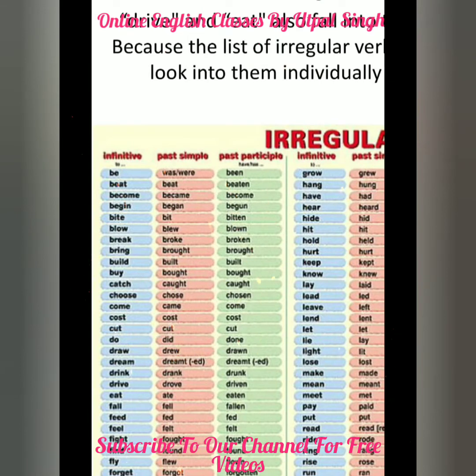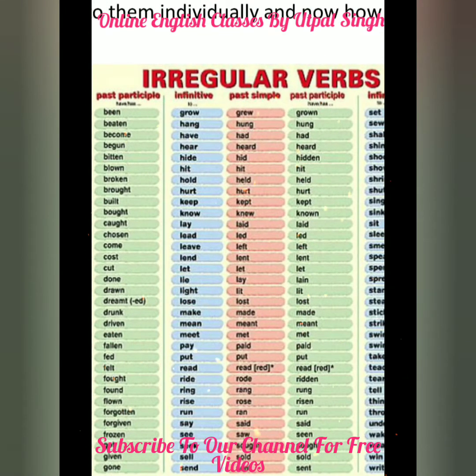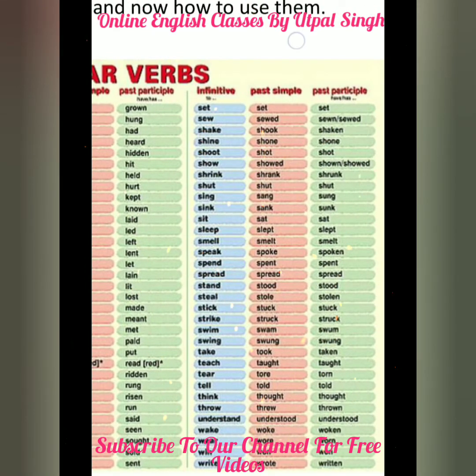Like be: the past simple of be is was, were, and the past participle is been. Beat, beaten; become, became, become; begin, began, begun; bite, bit, bitten; blow, blew, blown; likewise grow, grew, grown; hang, hung, hung; have, had; hear, heard; hide, hid, hidden; hit; hold, held; hurt; keep, kept. There are so many examples, you can see that.